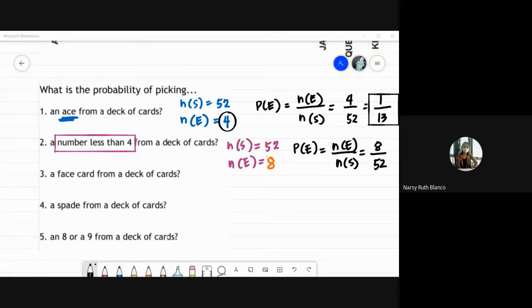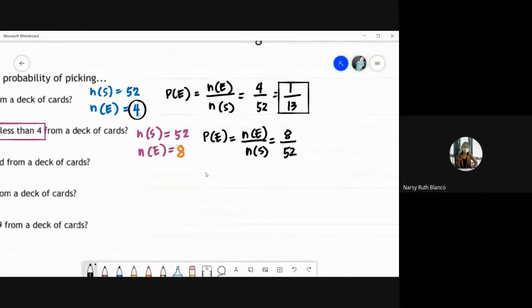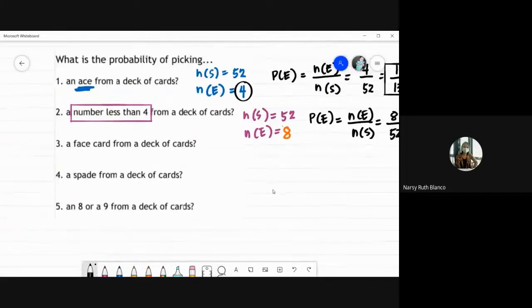Okay? So, it's 8 divided by 52. Of course, we could simplify that. Pwede natin siyang i-simplify. So, they are both divisible by 4. 8 divided by 4 is 2. 52 divided by 4 is 13. So, it's 2 over 13. Okay? So, naka-fraction lang tayo.